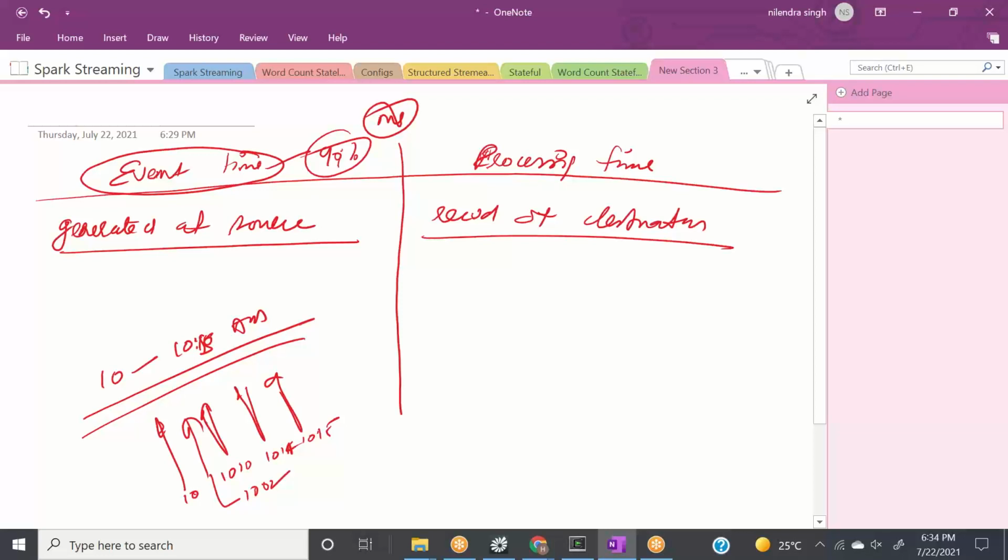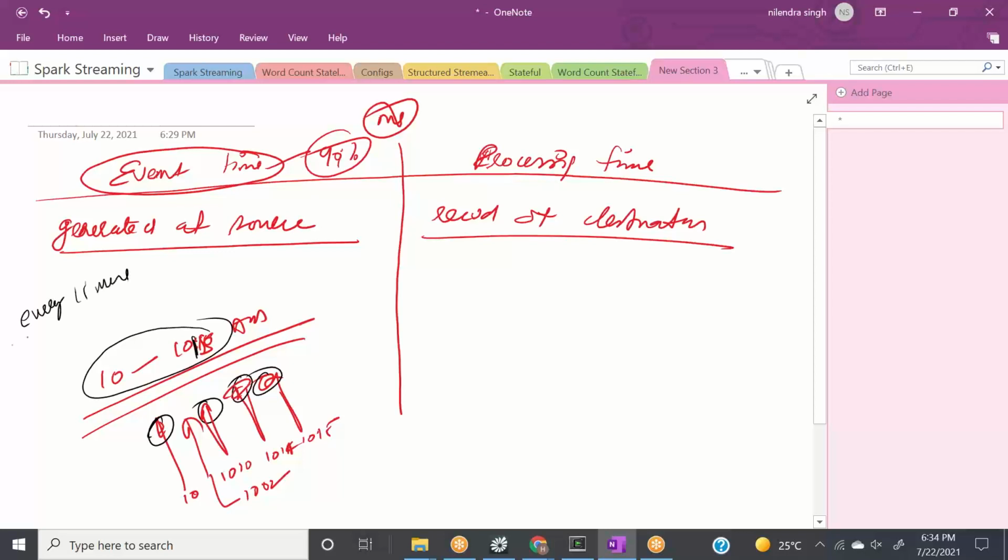It was generated at 10:02. So these four orders, let me change the color quickly, this one, this one, this one, and this one, reach the destination between this particular time, 10 to 10:15. Let's say you are counting the orders every 15 minutes.